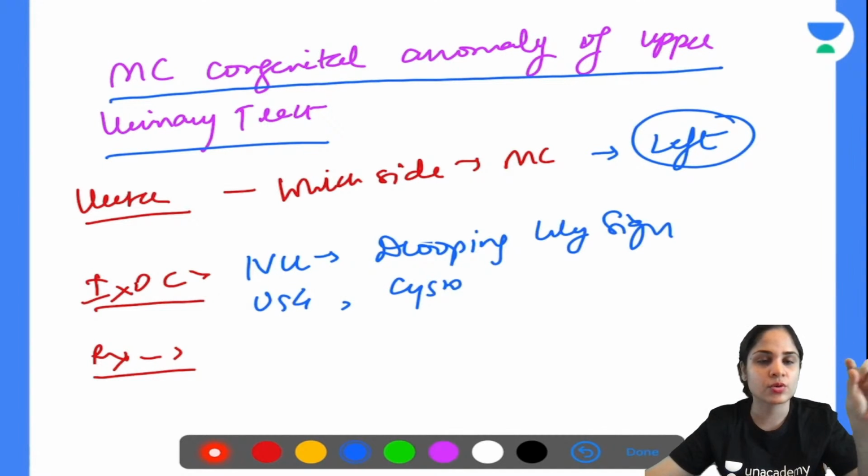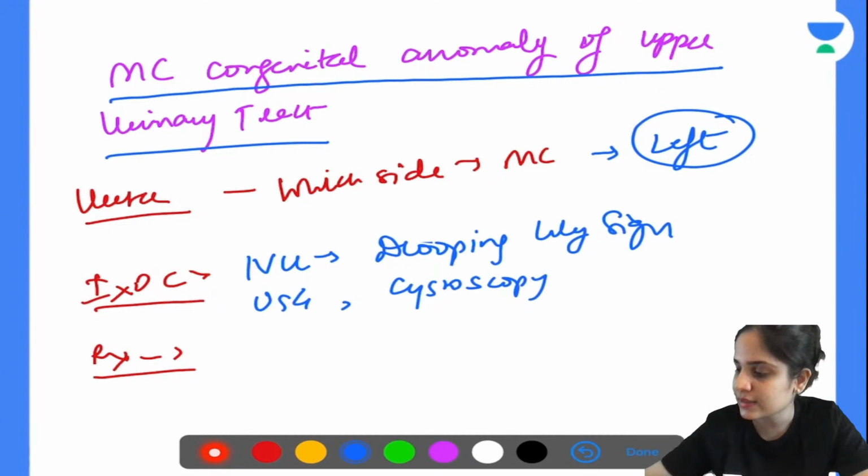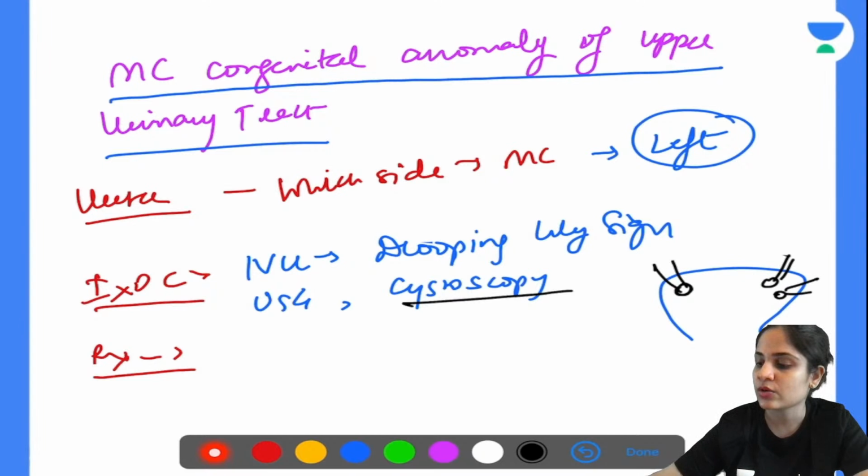So when you do a cystoscopy from the bladder, the opening of the ureters also, you will be able to see what? If this is the bladder, you will see on one side you have a single ureteric opening, but on the other side you have a double ureteric opening. So this is what you will be able to see on cystoscopy. And the next thing you can also do is the treatment. So what is the treatment done?